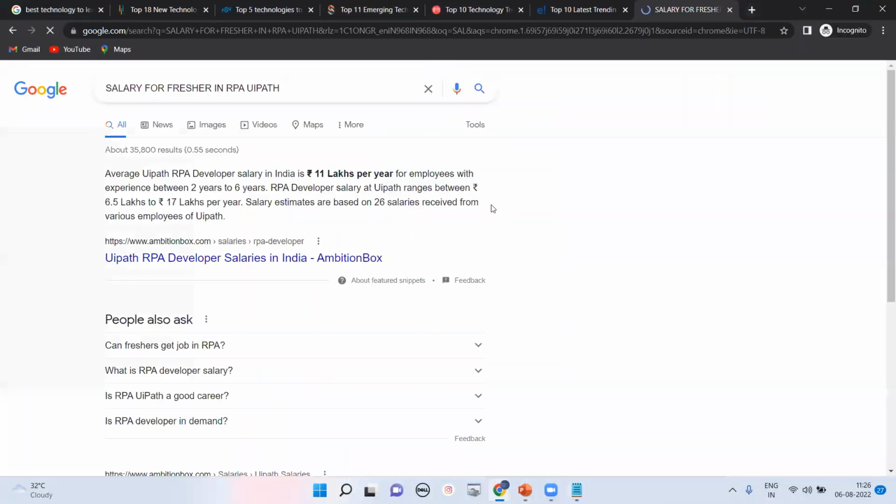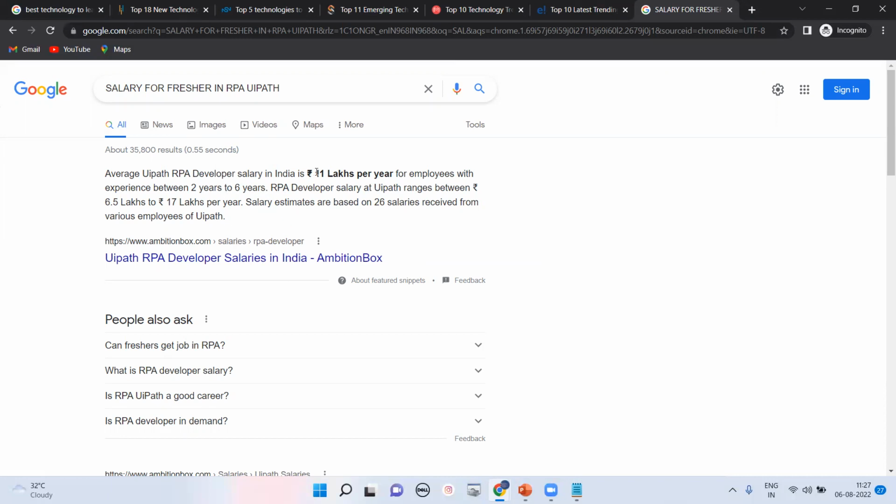So, salary for a fresher in RPA: you can see right now, the average UiPath developer salary in India is 11 lakhs per annum for employees with experience up to 6 years. The starting salary, according to Google, which takes data from different websites, for UiPath ranges between 6.5 lakhs and 17 lakhs per annum. That is the initial salary, but 7 lakhs is the minimum. If you are a June 2022 pass out, you can even get a 6.5 lakh salary, going up to 17 lakhs. The salary estimate is based on 26 salaries received from various UiPath employees. It's Google, not me.